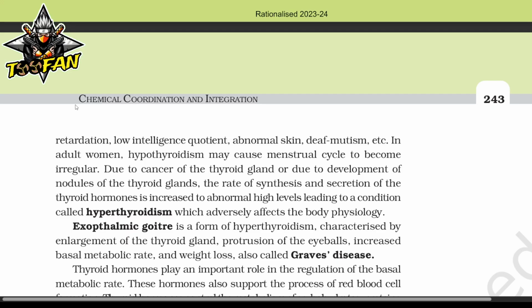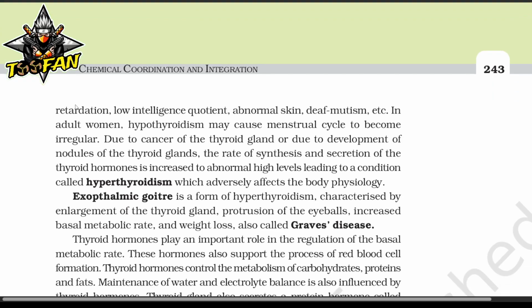Due to cancer of the thyroid gland or due to the development of nodules of the thyroid gland, the rate of the synthesis and secretion of the thyroid hormones is increased to an abnormally high level, leading to a condition called hyperthyroidism, which adversely affects the body physiology. Exophthalmic goitre is a form of hyperthyroidism characterized by enlargement of the thyroid gland, protrusion of the eyeballs, increased basal metabolic rate, and weight loss, also called Graves' disease.